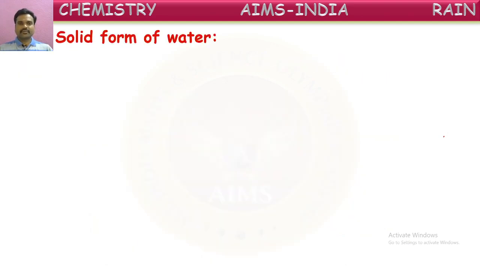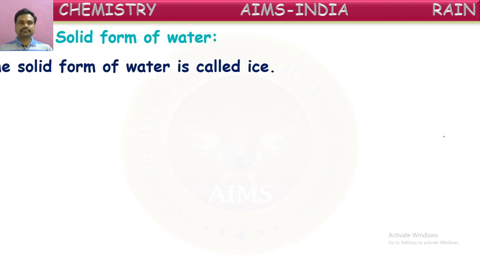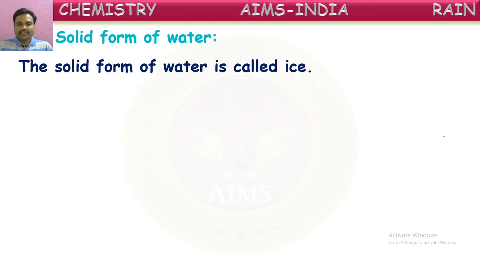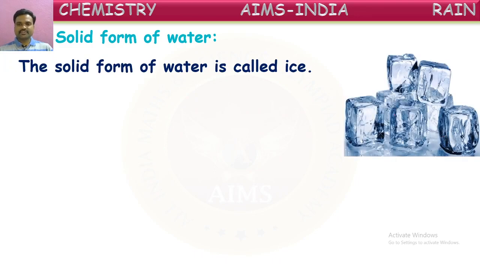Okay. First of all, the solid form of water. The solid form of water is called ice, as we told already. Here you can see some ice cubes are given. What are they made up of? Yes, water. So water is existing here in the form of solid. That solid form of water is called ice.